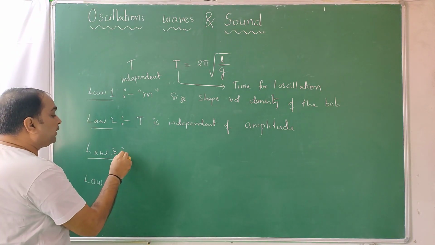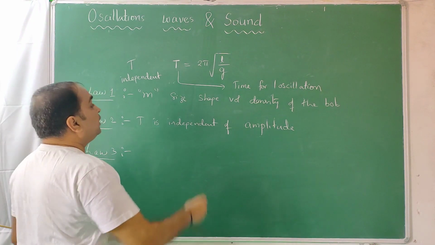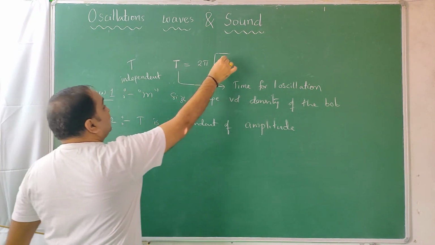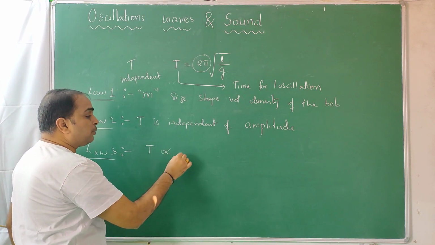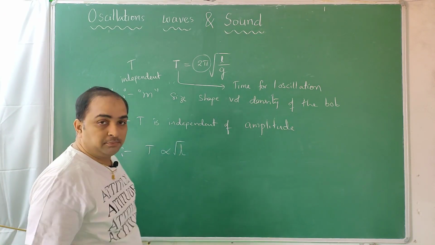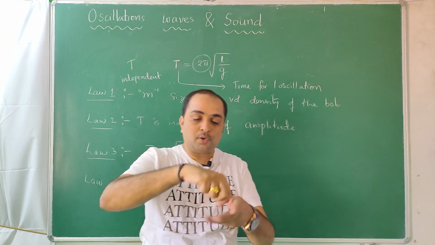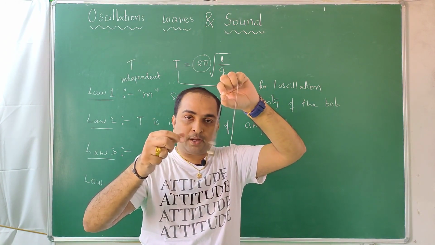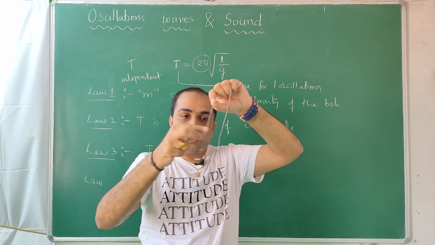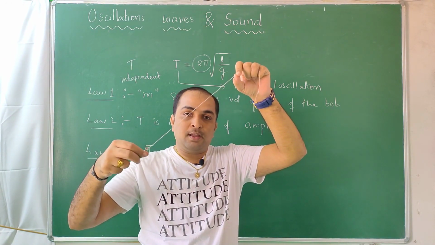Third law of pendulum is now related to this formula. So time period depends on length and gravity. 2 pi is a constant. Time period of a simple pendulum is directly proportional to the square root of the length of the pendulum. So you can see in this video now, I am giving a small length of the pendulum. Quickly it's coming back. If you have a watch, you can try this. Now I increase the length.